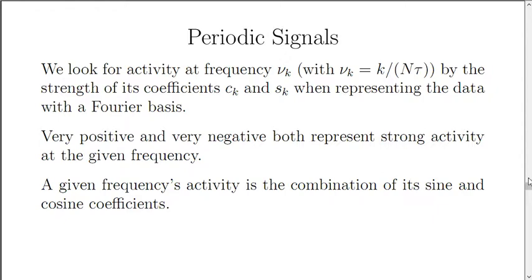We look for activity at frequencies nu sub k, where nu sub k is one of the Fourier frequencies. It's k divided by n tau, k being an integer, by the strength of its Fourier coefficients, cosine coefficient and sine coefficient, when representing the data with a Fourier basis. Now, very positive and very negative both represent strong activity at the given frequency. And a given frequency's activity is the combination of its sine and cosine coefficients.